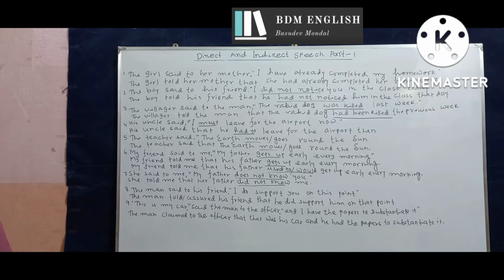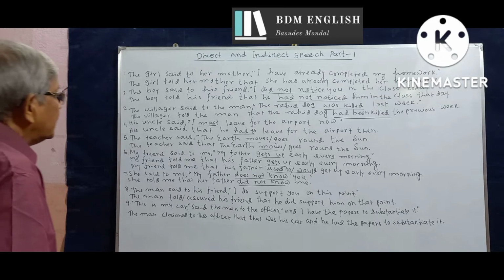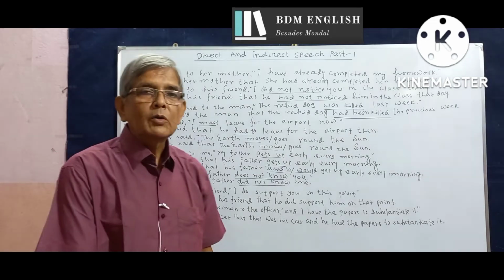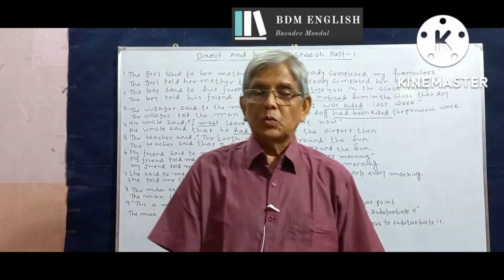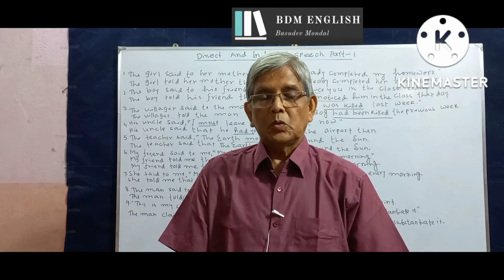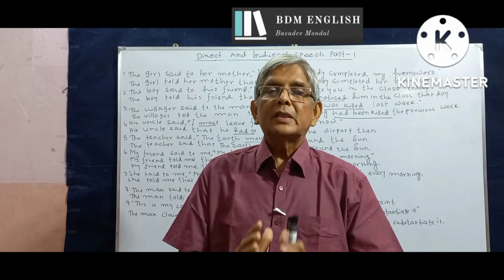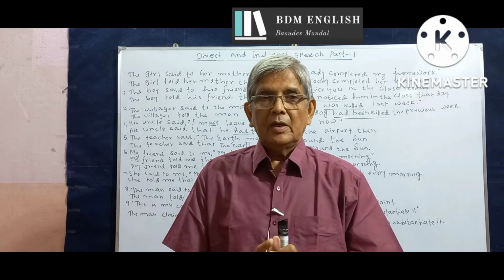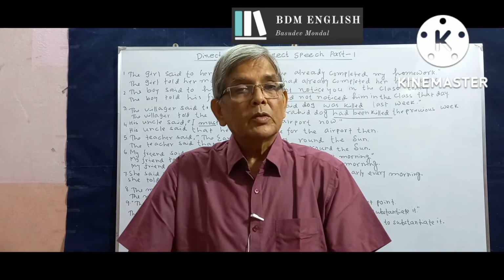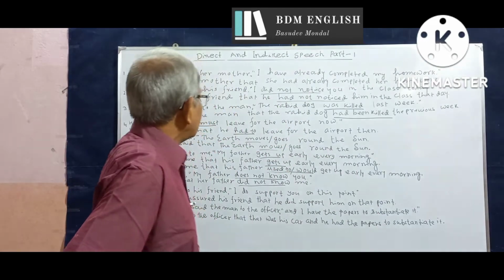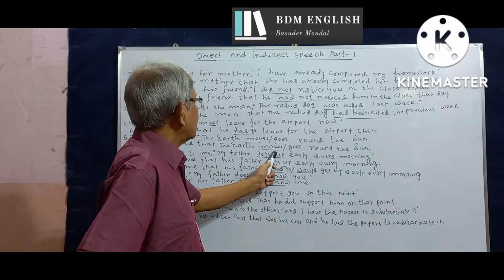Number 5, the teacher said, the earth moves or goes round the sun. This is a general truth, a universal truth, and we cannot change the tense of a sentence that conveys a general truth. Therefore, goes round or moves round remains the same.